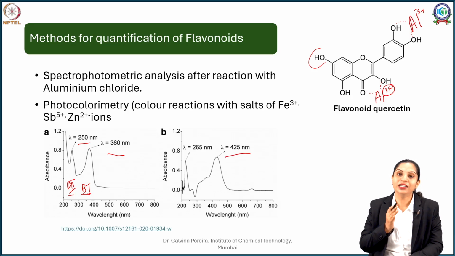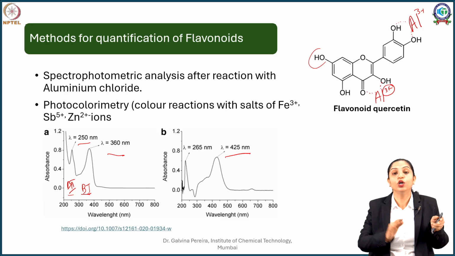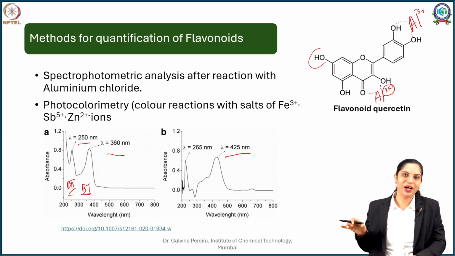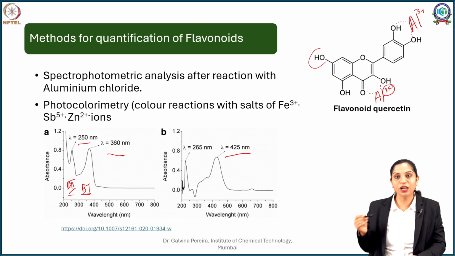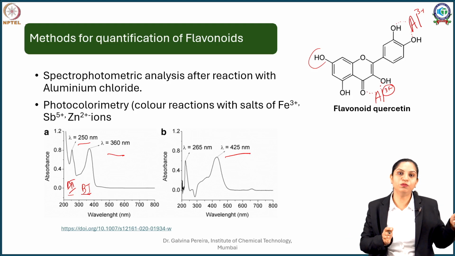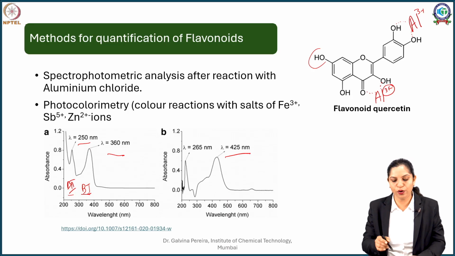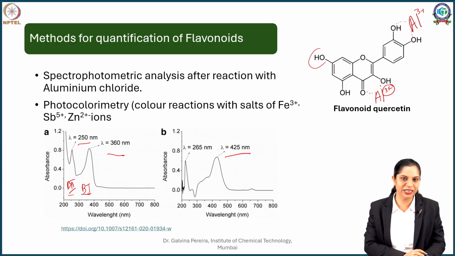What does that do? Now that moves my wavelength from a UV or near visible to almost a good colored wavelength, and that is the reason why I will get more accuracy when I measure it in this, because all my compounds are not going to absorb in this region. Majority of them absorb between 200 to 350 nanometers. So that major chunk, when it's taken care of, I can selectively get my absorbance of flavonoids at 425 nanometers.